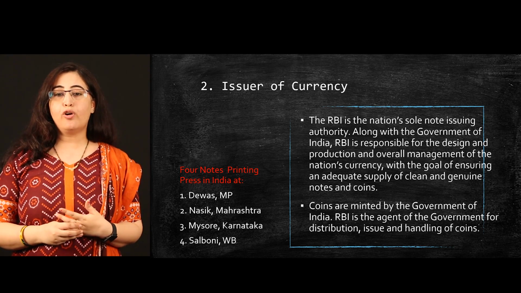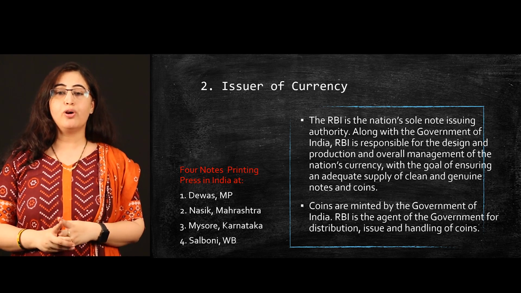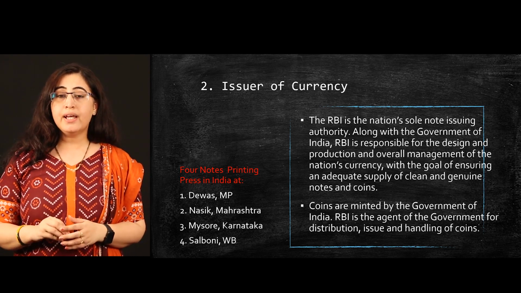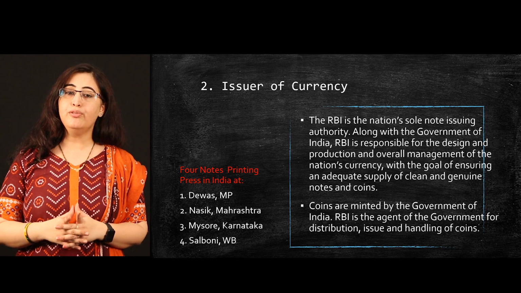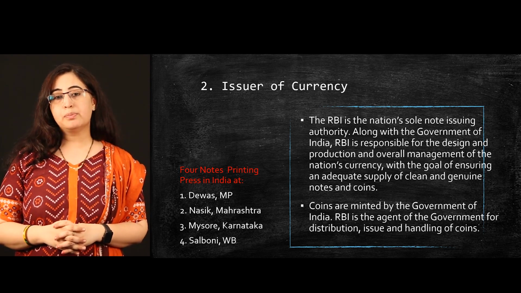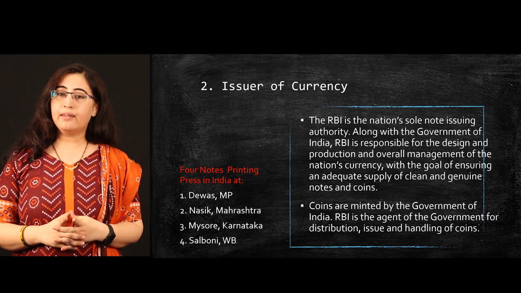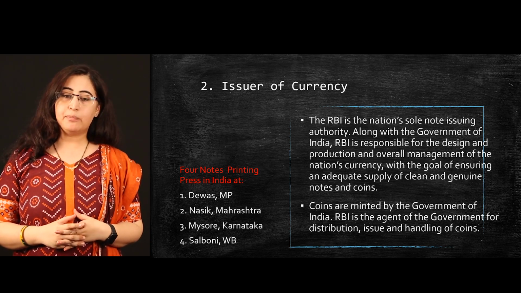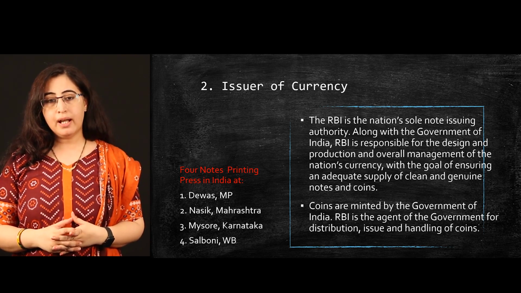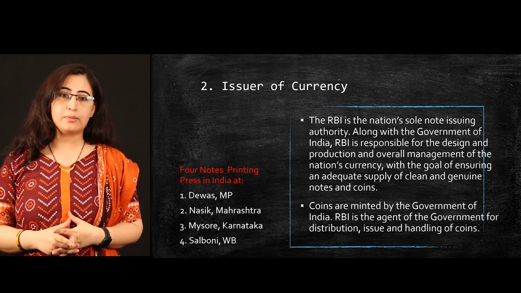RBI is the agent of government for distribution and issue of the coin, whereas RBI is the sole authority for issuing of notes. There are 4 note printing presses in India: at Dewas, MP, at Nasik, Maharashtra, at Mysore, Karnataka, and Salboni in West Bengal.